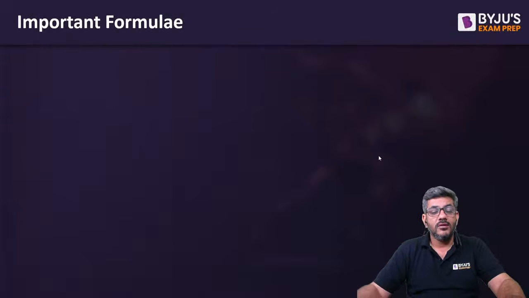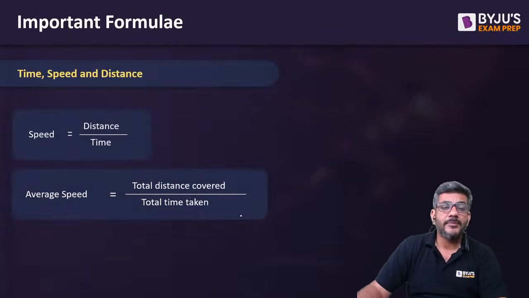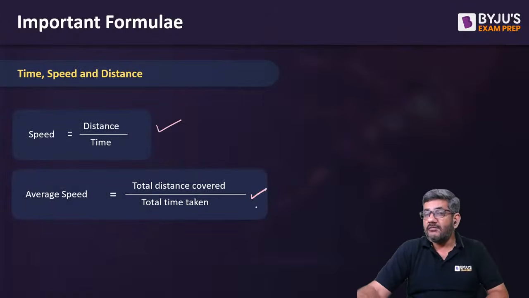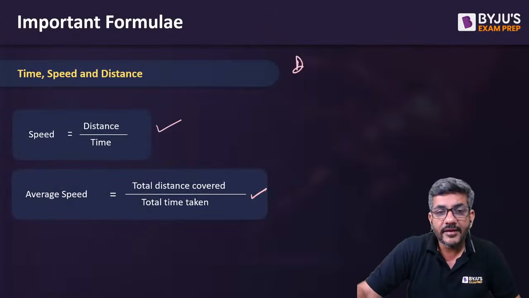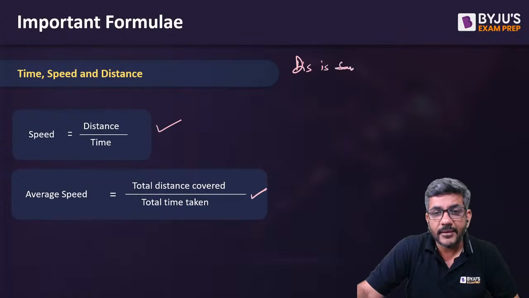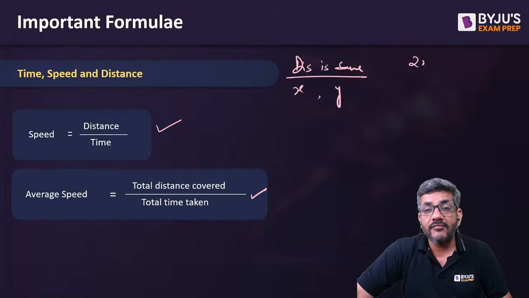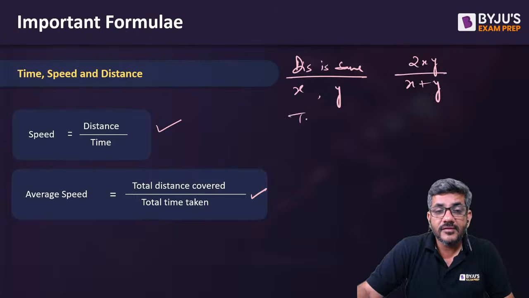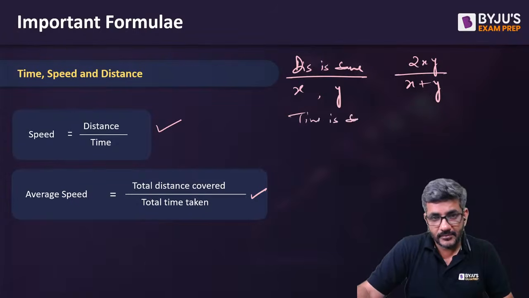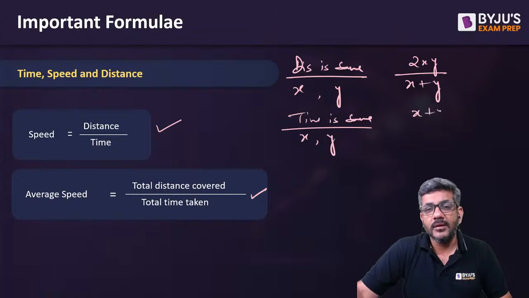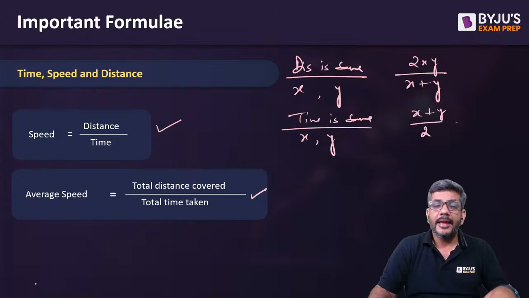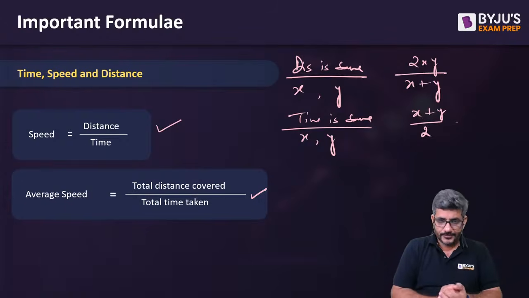The next point now that we have is about time, speed and distance. Who does not know this formula? You all know it. In average speed I want to tell you one thing. If the distance is same for two speeds x and y, the average speed is given by 2xy upon x plus y. And if the time is same for two speeds x and y, the average speed is given by x plus y divided by 2.